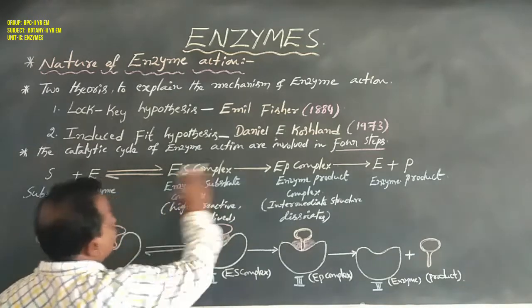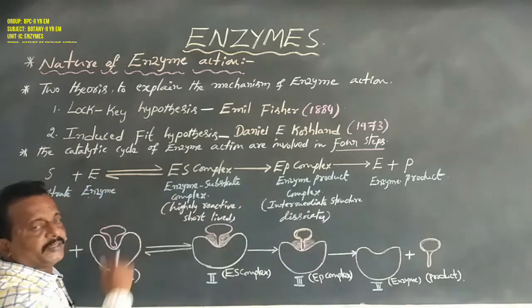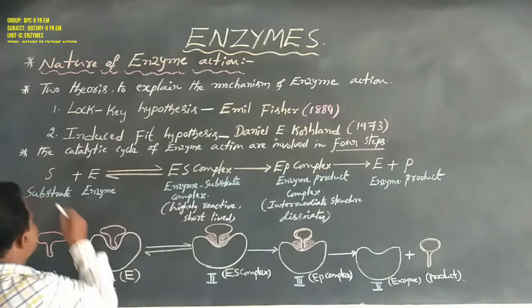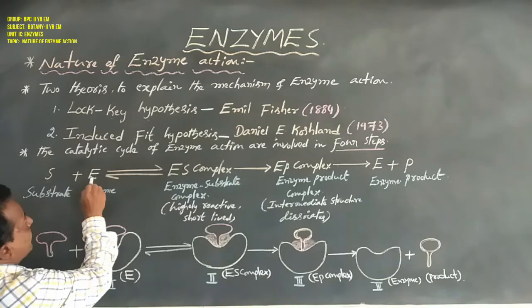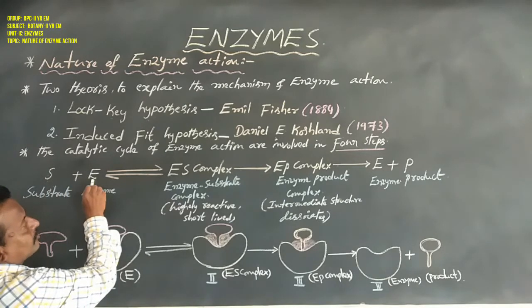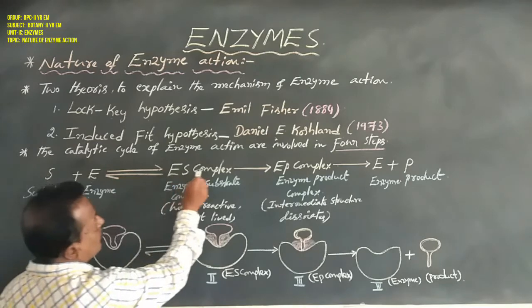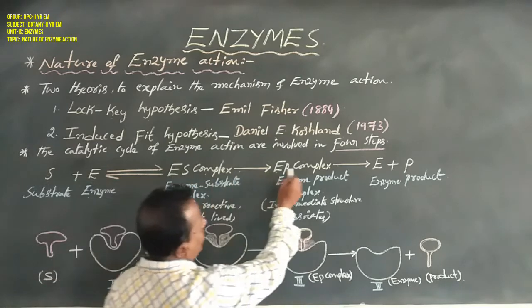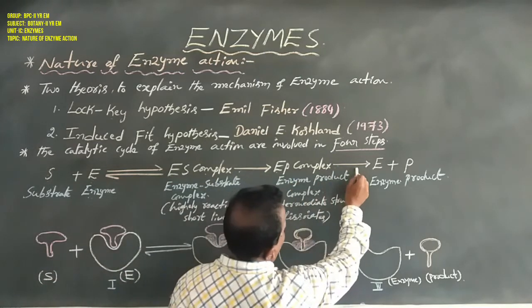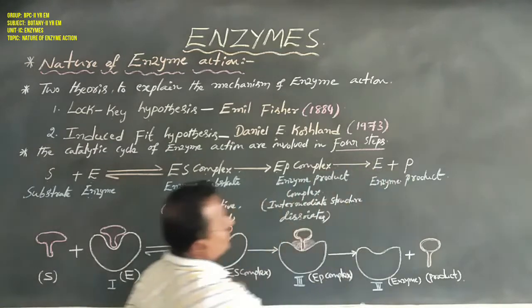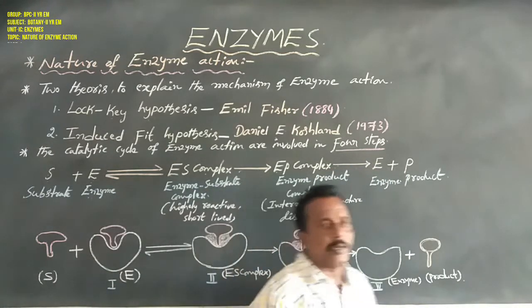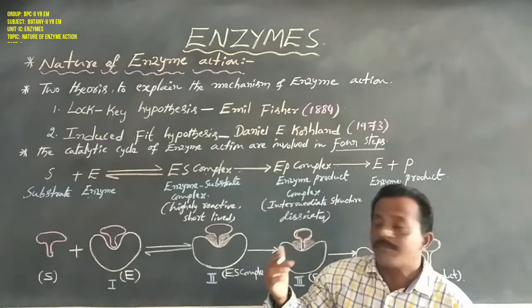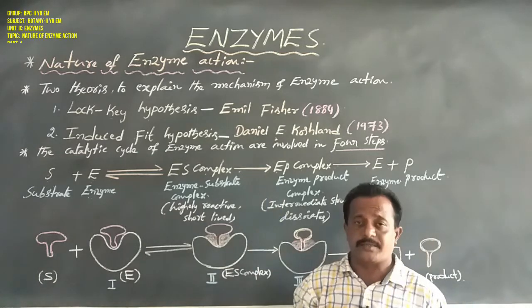This is one reaction. That is, substrate plus enzyme giving rise to ES complex, giving rise to EP complex, giving rise to enzyme plus product. This is one type of symbolic representation of the chemical reaction.